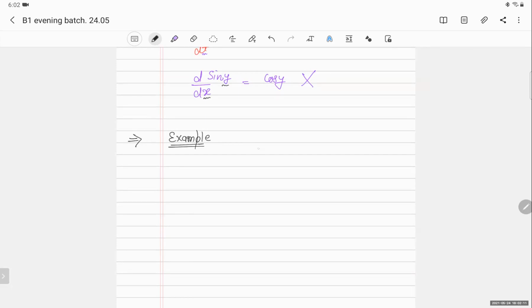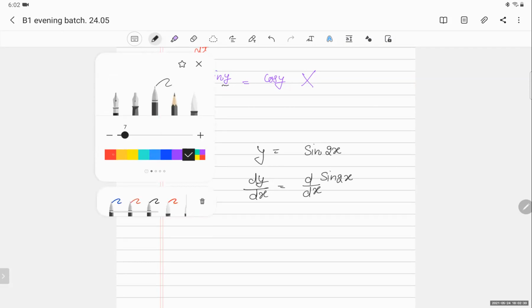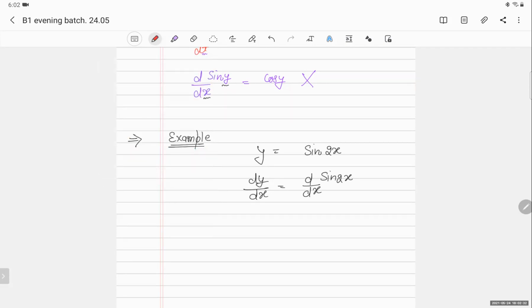Suppose I have a function y equal to sine 2x. I want to solve it. Now I don't know how to solve it. I just put it like this. I write d by dx of sine 2x. Now see, I cannot write it cos 2x. Why? Here is 2x, here is x. Now I got confused.